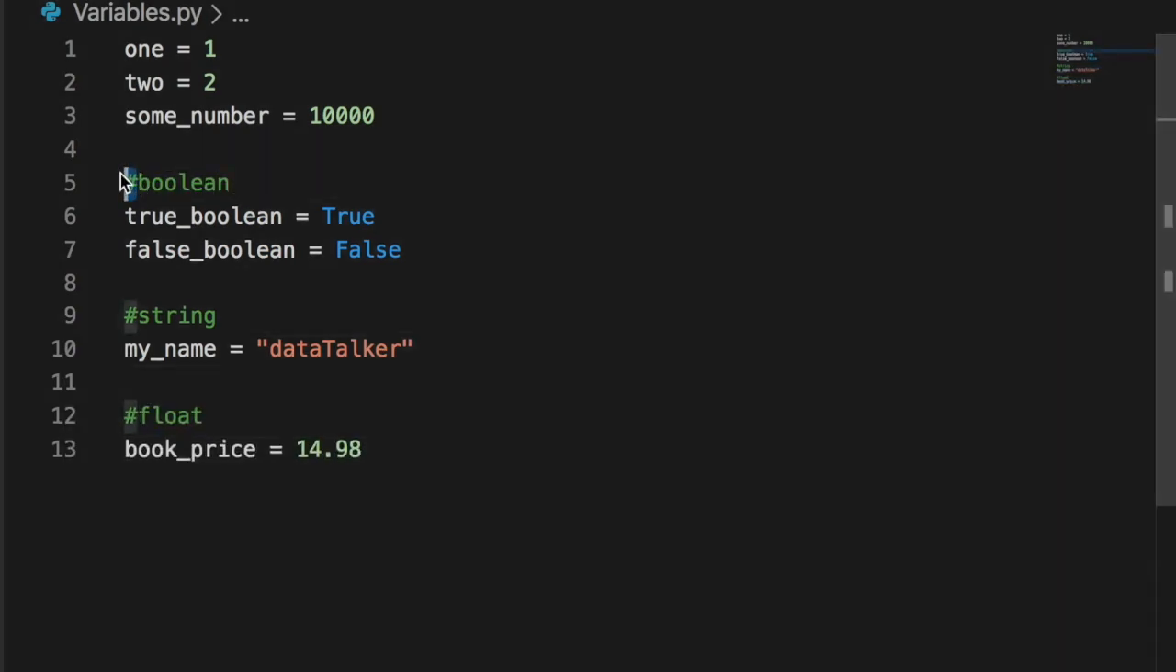Side tip, the hash on my screen is for commenting on the code. So if I want to remember why I used this particular piece of code in here, I can comment that. So let's move to the next topic, if else.